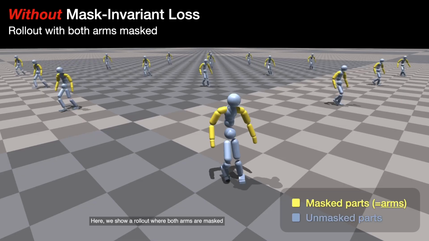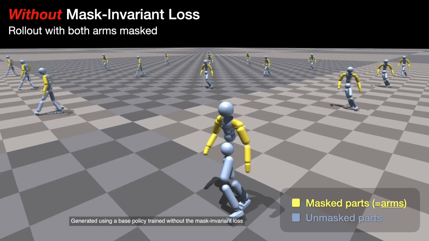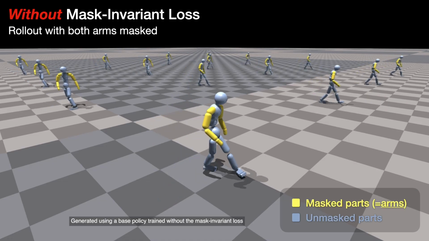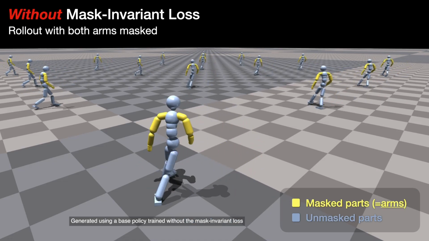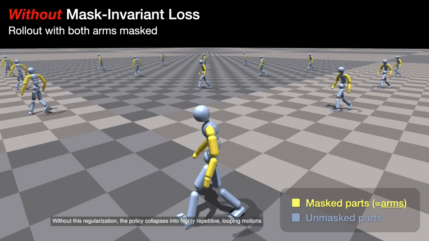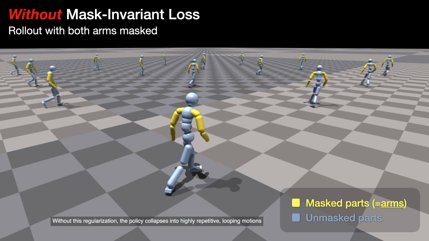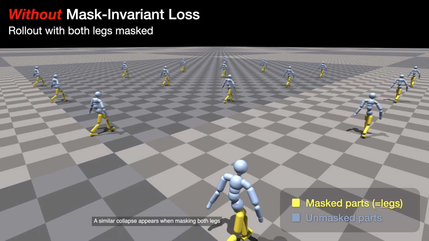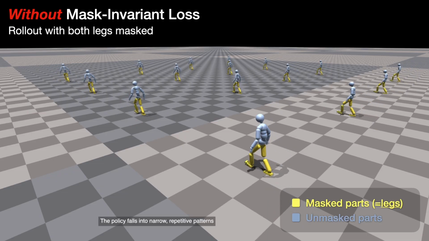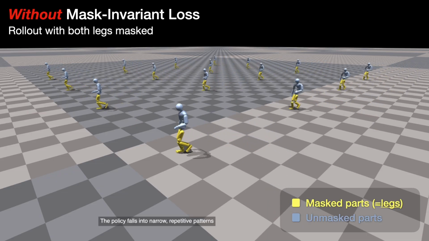Here, we show a rollout where both arms are masked, generated using a base policy trained without the Mask-Invariant loss. Without this regularization, the policy collapses into highly repetitive, looping motions. A similar collapse appears when masking both legs. The policy falls into narrow, repetitive patterns.